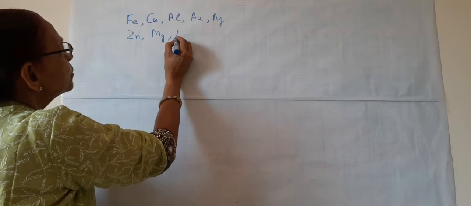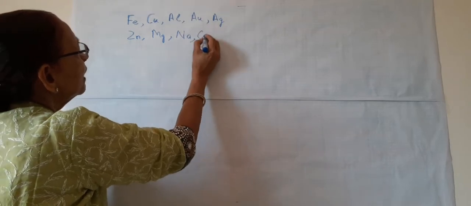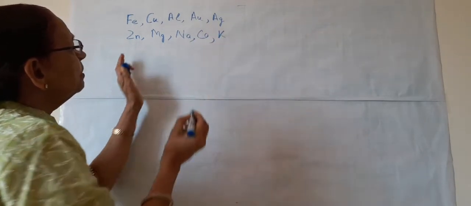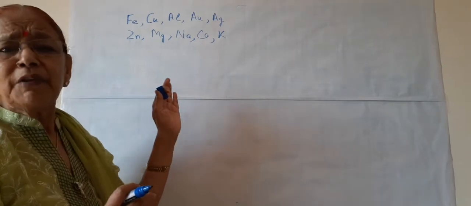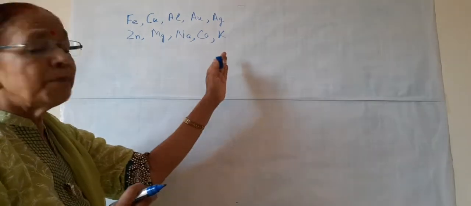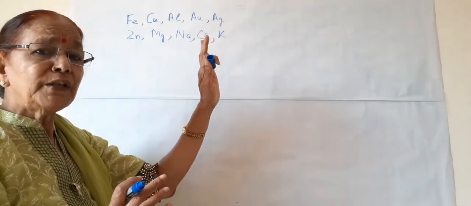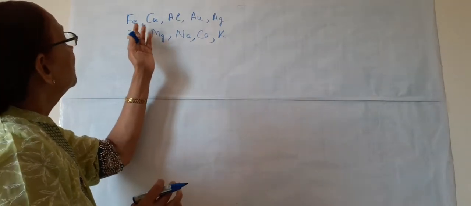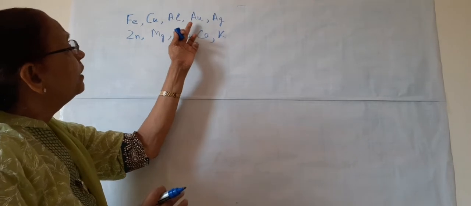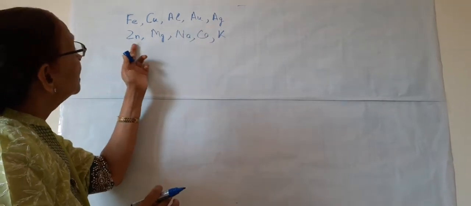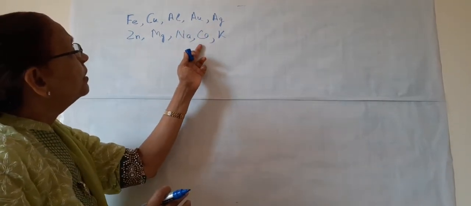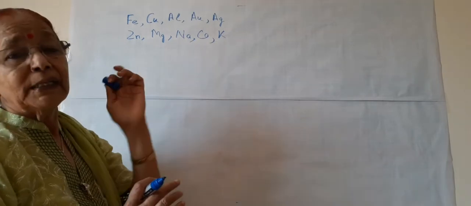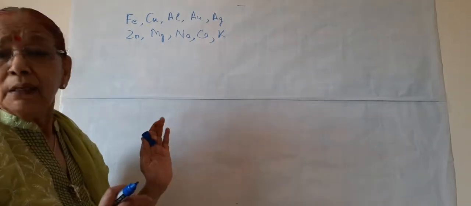Magnesium, sodium, calcium, potassium. These are the examples of metals. We have 92, but these are the common. Many more are there, but iron, copper, aluminium, gold, silver, zinc, magnesium, sodium, potassium and calcium are some of the common metals.